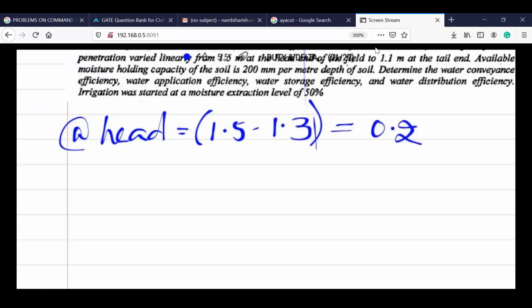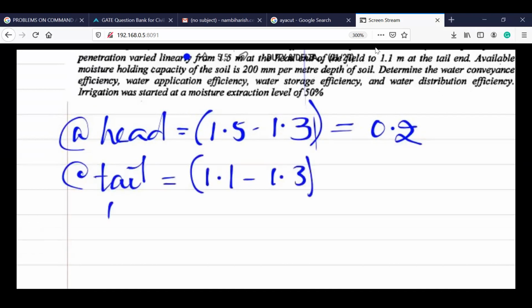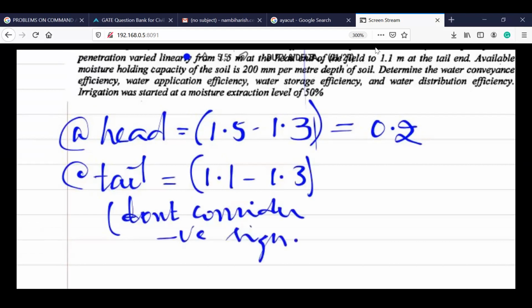Similarly, at the tail the penetration is 1.5 and the average is 1.3. Remember, don't consider the negative sign. Now it will be 0.2. So now at head y is 0.2, at tail y is 0.2.